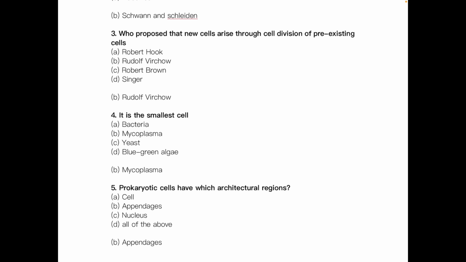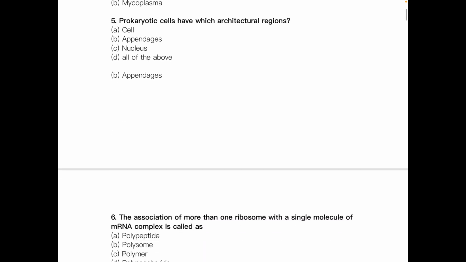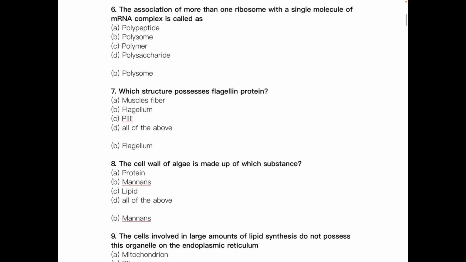Next question: which one is the smallest cell? That is the mycoplasma or PPLO, which we know is the pleuropneumonia-like organism. Then prokaryotic cells have which architectural region? The answer is appendages. Then, the association of more than one ribosome with a single molecule of mRNA complex is called dash. The answer is polysome.